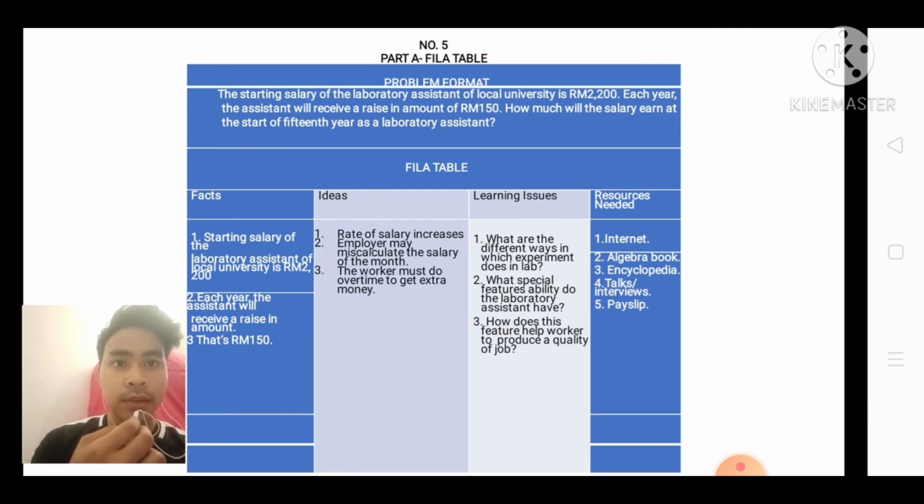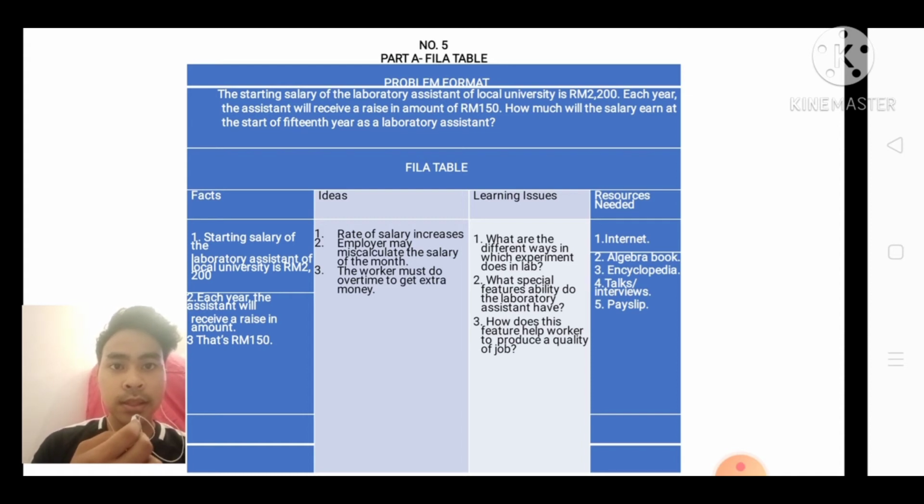Part A. The starting salary of the laboratory assistant of a local university is 2,200. Each year the assistant will receive a raise in the amount of 115. How much is the salary earned at the start of 15 years as a laboratory assistant?